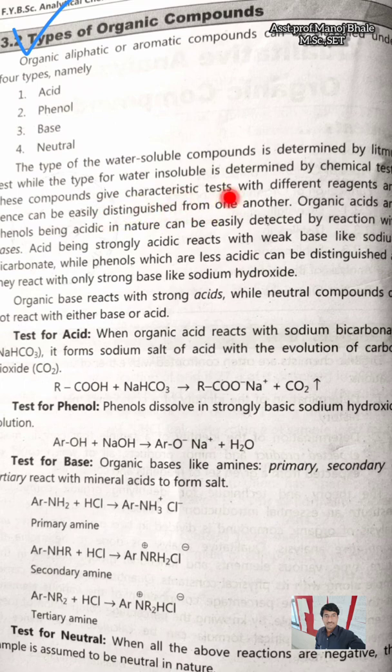That means if we use the litmus test, we can determine whether the given organic compound is an acid, a phenol, a base, or neutral. If it is an acid, blue litmus paper turns to red. In the case of phenol, the same thing happens, and in the case of a base, red litmus paper changes to blue.